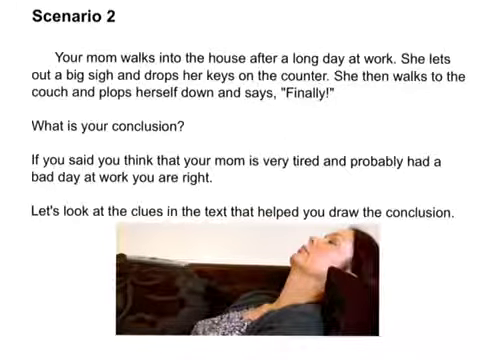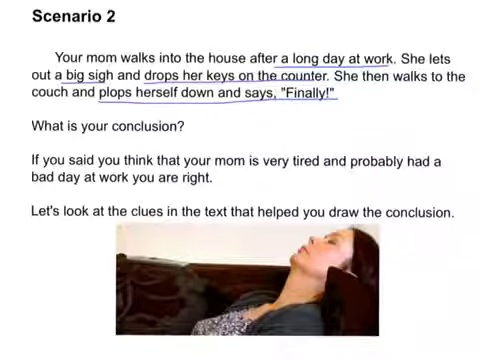Let's look at the clues in the text that helped you draw the conclusion. The first clue was that the author said a long day at work. The next clue is that your mom let out a big sigh and then drops her keys on the counter. And the last clue, she plops herself down on the couch and says, "Finally." Using your personal experience and knowledge and the clues in the text help you draw the conclusion.